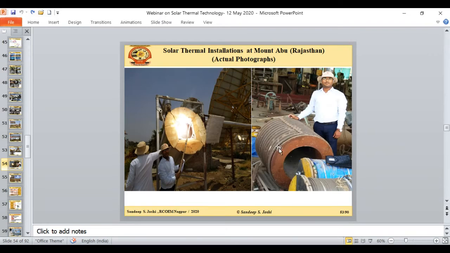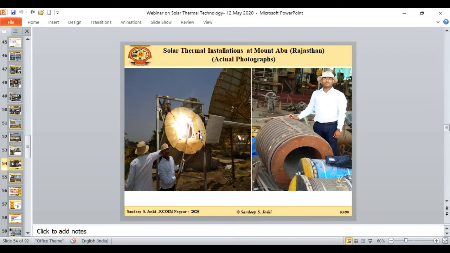So these, you can see, are the tubes which are carrying the water. That water is getting converted to steam. This is the cavity of the receiver. You can see in this picture, this is the cavity of the receiver. All the energy which is reflected by this collector is getting reflected here at the receiver. In the daytime, all the energy is being utilized to convert the water into steam. But in the night time, this energy is being stored, and this is the speciality of the plant.